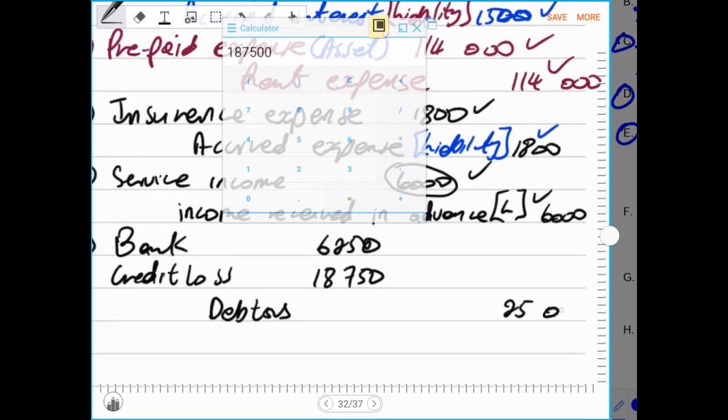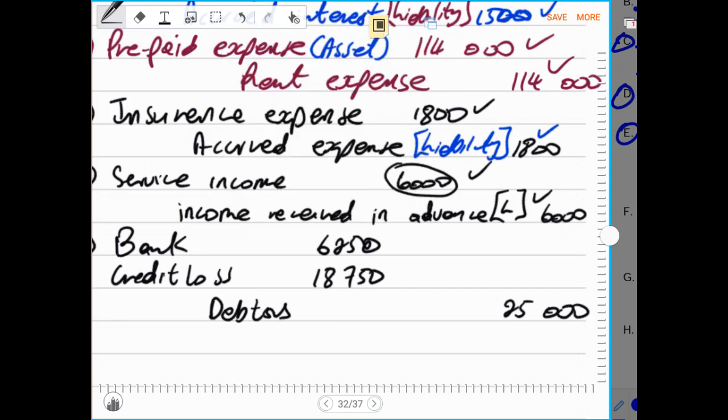Why our debtors are reduced by 25,000 rands is because part of the amount the debtor owed us was received, and part of the amount the debtor owed us will never be received. It is declared insolvent, a debtor that will never pay us. So now the whole amount of 25,000 is no longer a debtor to us. That is why our debtors will have to decrease by the full amount, because part was received and part of it will never be received.